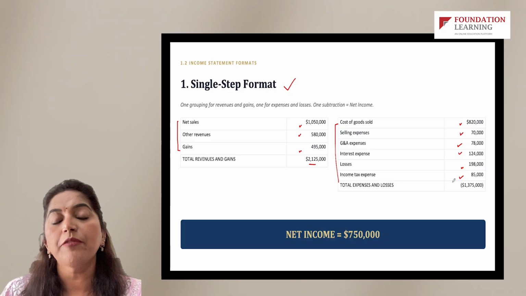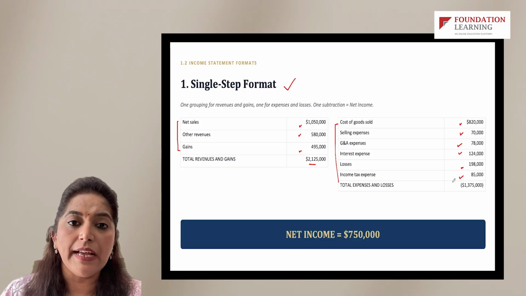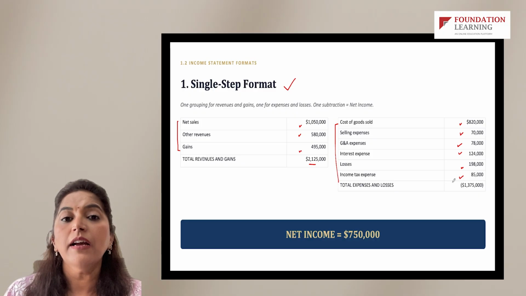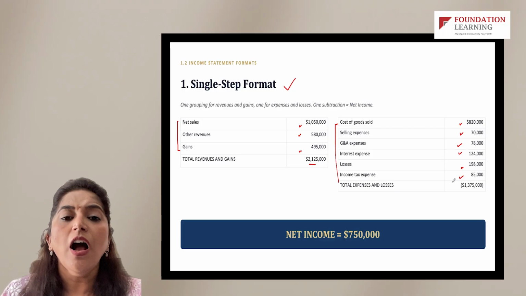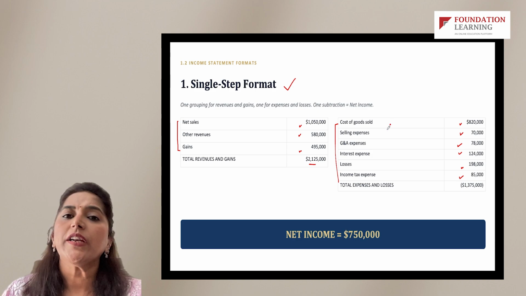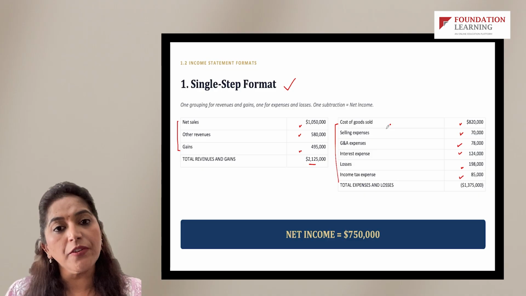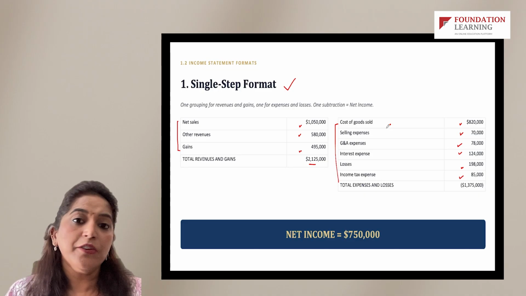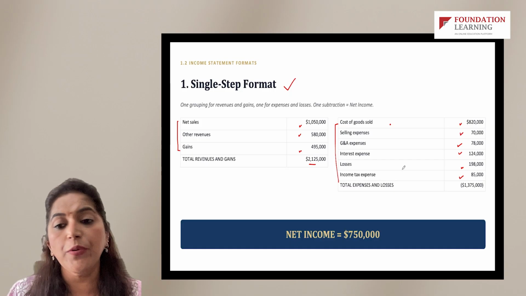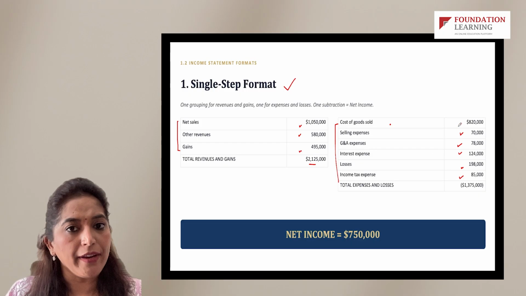But the idea is that when you are presenting the notes to the financials, right? We have discussed in the last lecture what notes to the financials are. Whichever format the company is using, an in-depth discussion or presentation of how these line items are calculated is presented. What are the major accounting policies of the company, right? A lot of things which are not presented on the face of financials are discussed in the notes to the financials. So in case you want to get to know more about how you arrived at this figure, you should pick up the notes to the financials to get to know why and how, right?